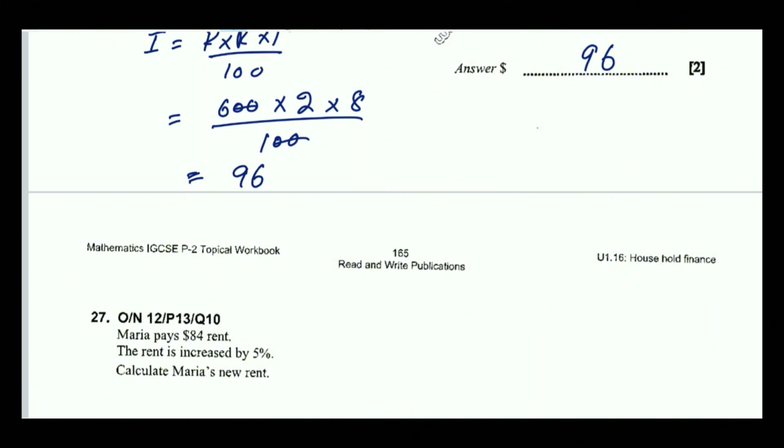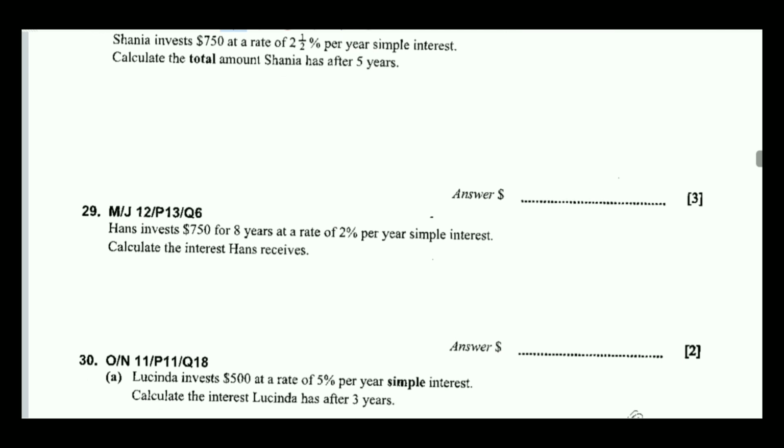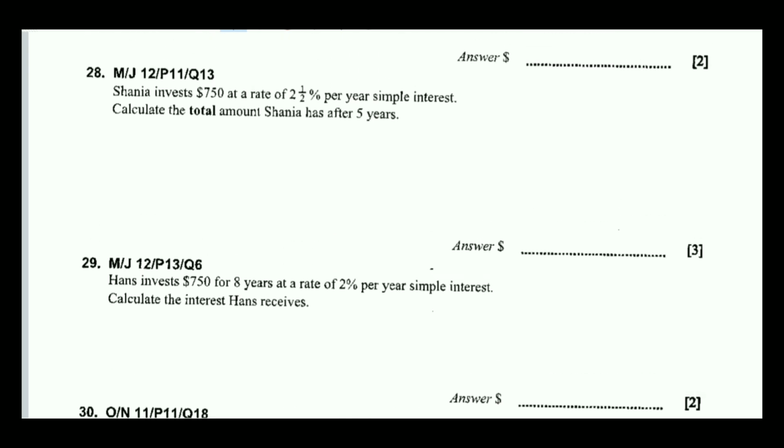Okay, question number 28. In this question, 750 is principal amount, rate is equal to 2.5, you can say 5 by 2 or 2.5, and time is equal to 5.